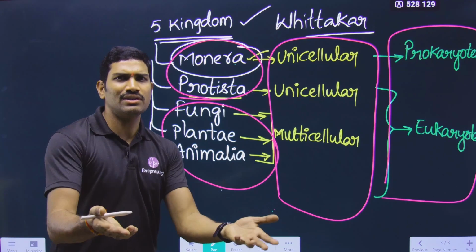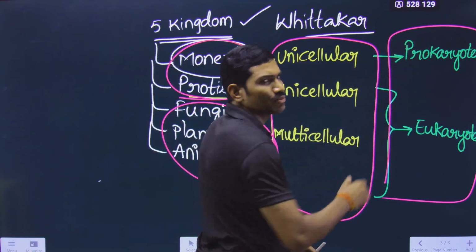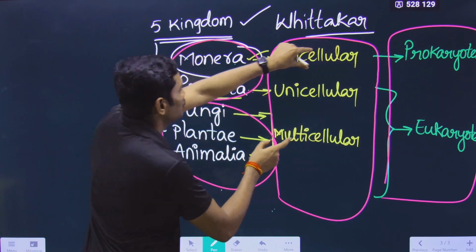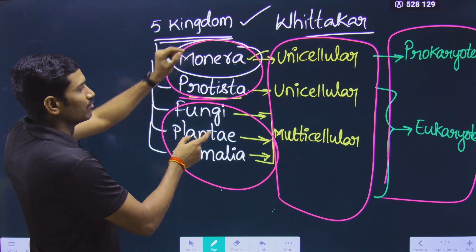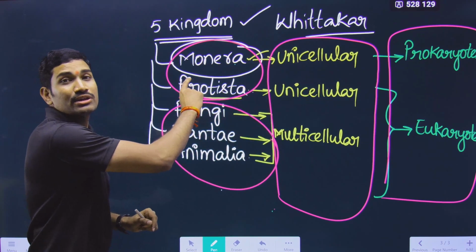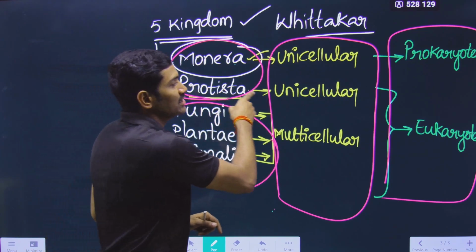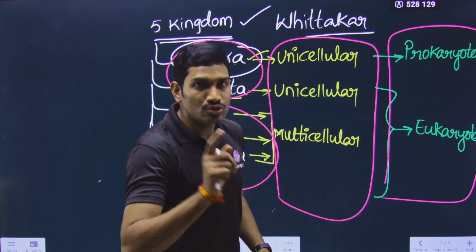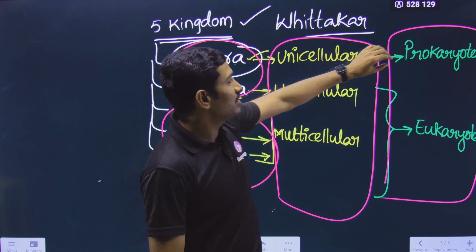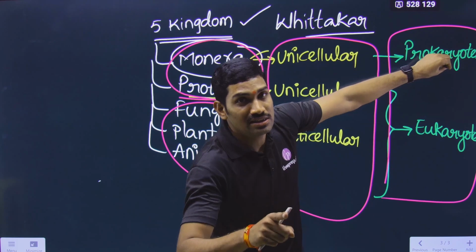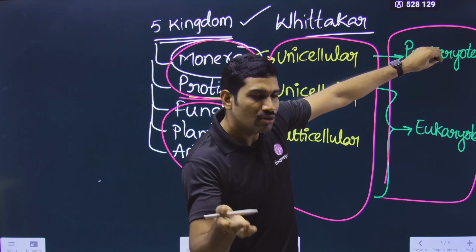True or false? Definitely it is false. How can all unicellular organisms be prokaryotes? It is not so, because some unicellular organisms belong to kingdom Monera, and some unicellular organisms belong to kingdom Protista. But Protista is actually what? Eukaryote. So is "all unicellular are prokaryotes" right or wrong? It is a wrong statement.